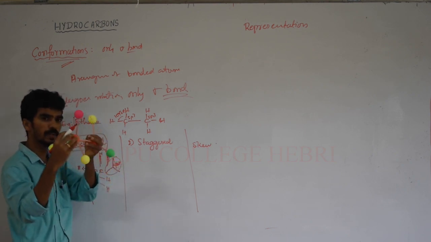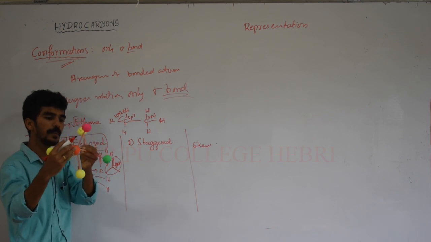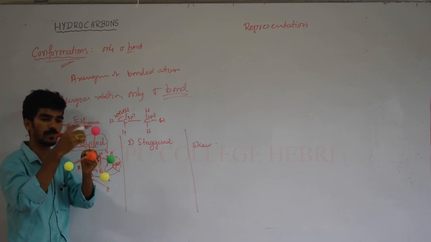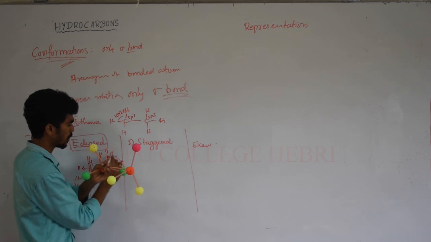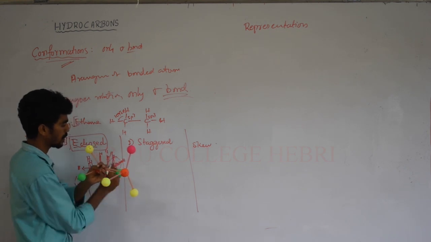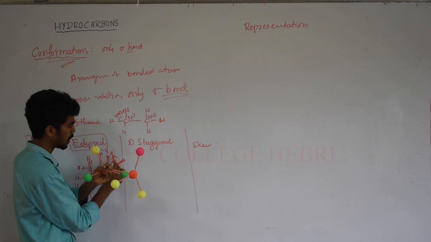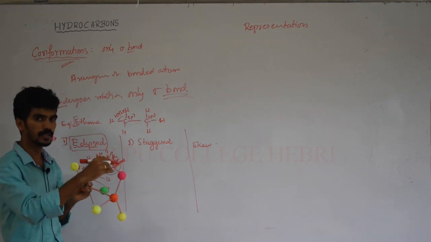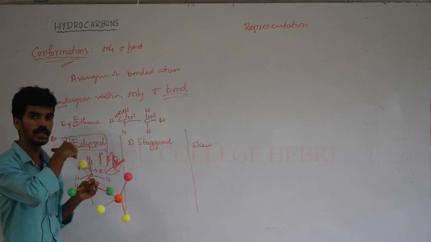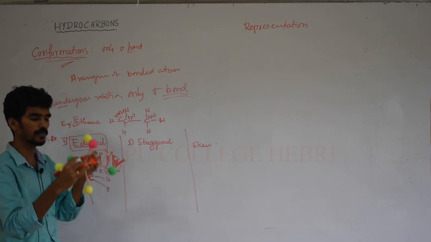Rotation takes place and it reaches the middle of the back carbon, hydrogen atom here. Half of 120 is 60, and that is the far distance for these two atoms.